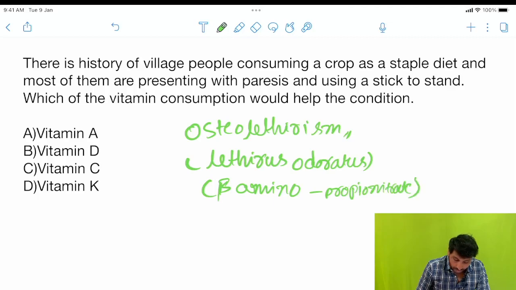So this is the thing they have, beta amino propionate, which inhibits what? It inhibits the enzyme lysyl oxidase.